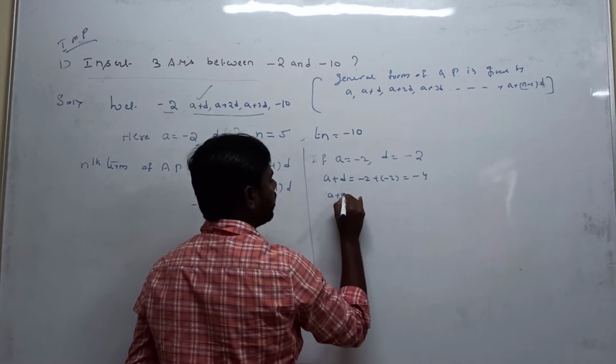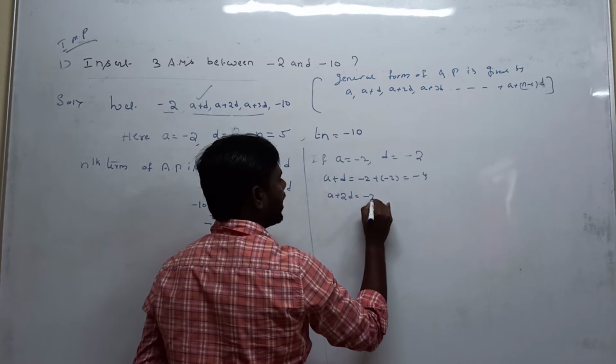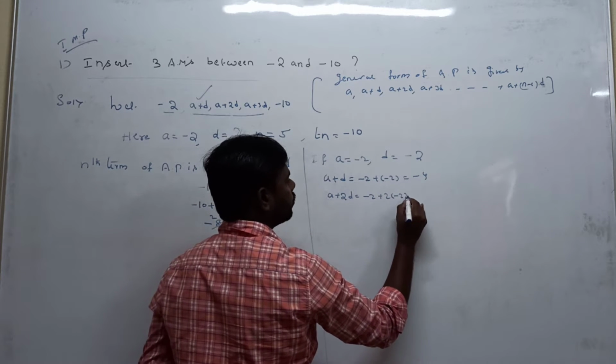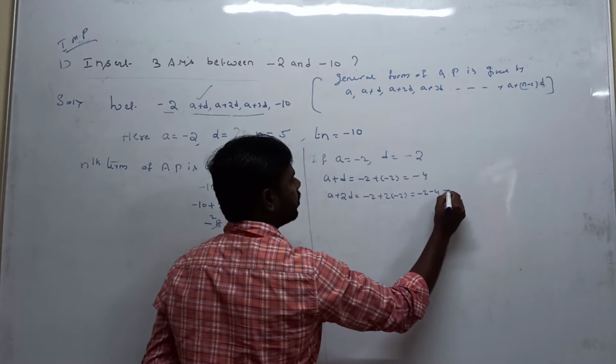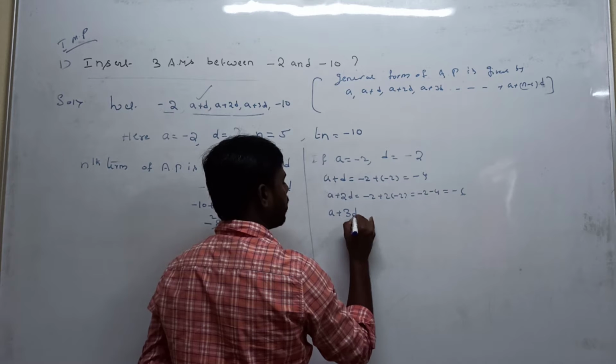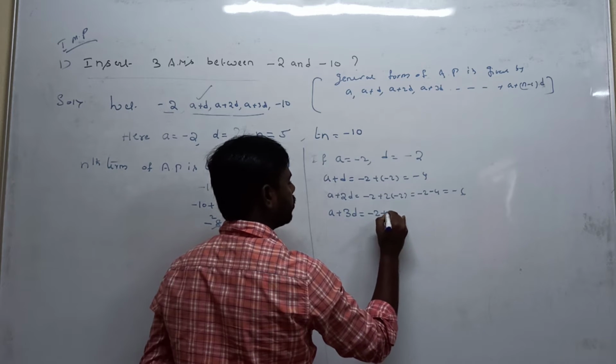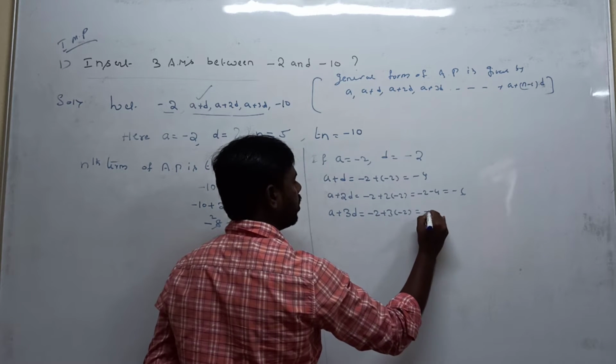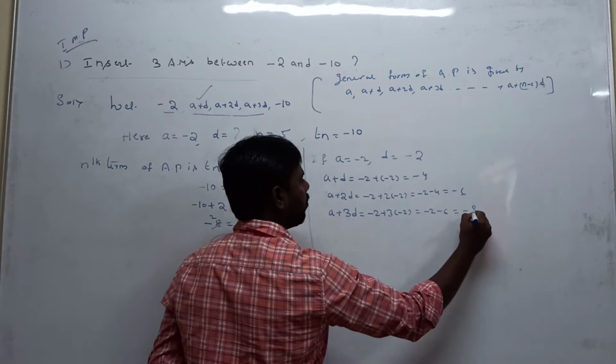Second we are assuming a plus 2d: minus 2 plus 2 of minus 2, that is minus 2 minus 4, equal to minus 6. Third term is a plus 3d: a value is minus 2, d value is minus 2, minus 2 minus 6, value is minus 8.